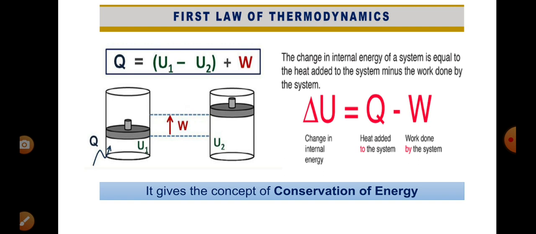Here, on the left side, the cylinder piston mechanism is there. Here Q is there with an arrow mark. That is, we are giving some heat to that system. Let us say its internal energy is U1. Due to the heat given, the gas inside gets heated. Then the piston is moved up due to the pressure developed.